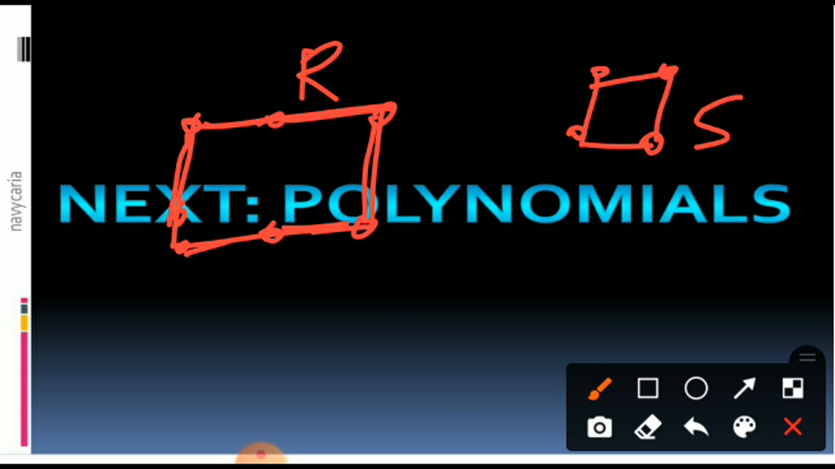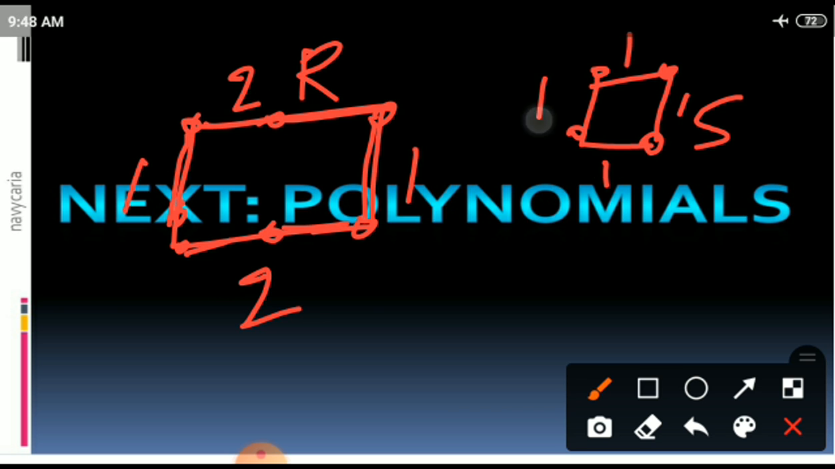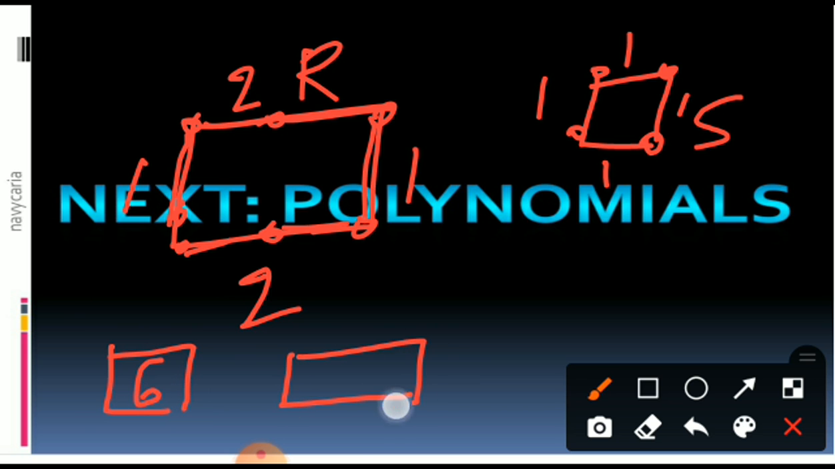Here there are 2, here there is 1. 2 and 2 is 4, 4 plus 2, 6. And here 1, 1, 1, 1. We know what a square is. So here we can make the pattern of this square or rectangle. Suppose a rectangle 1. How many are needed? 6 are needed.